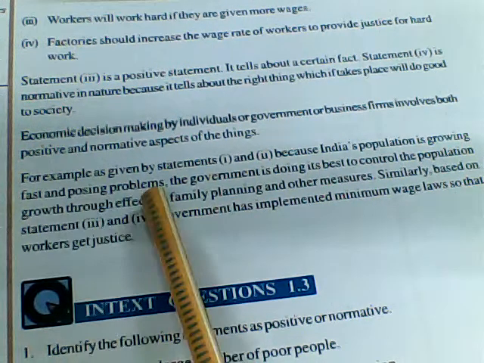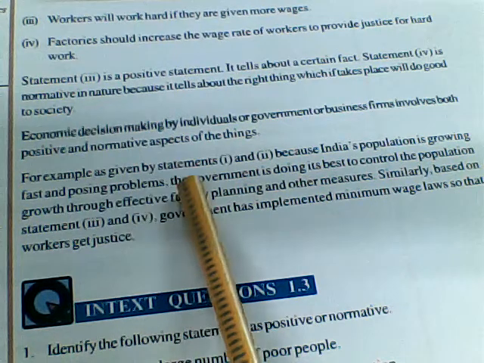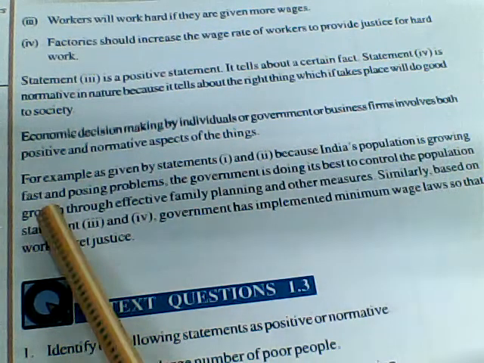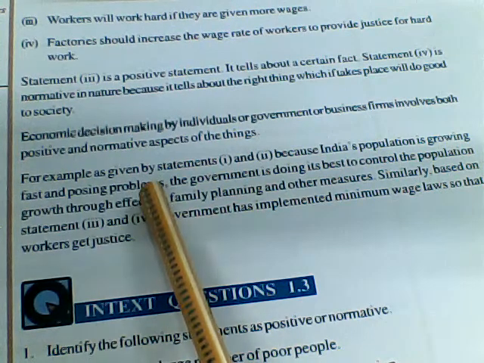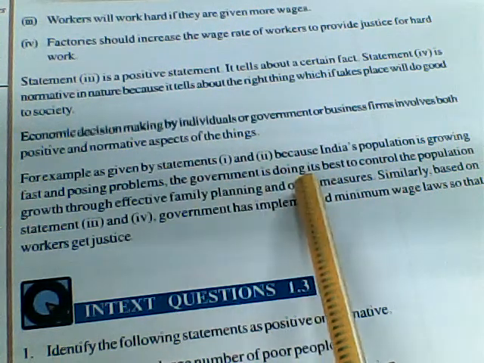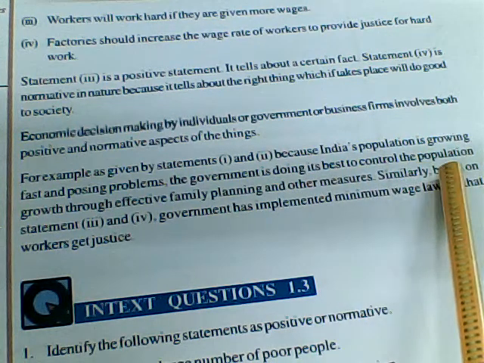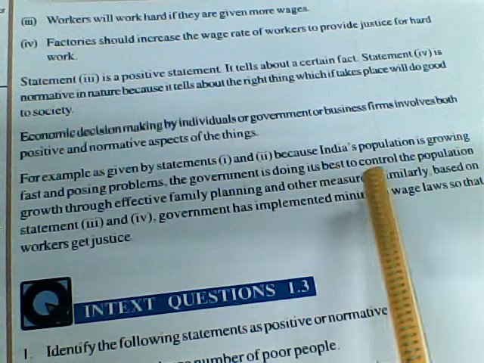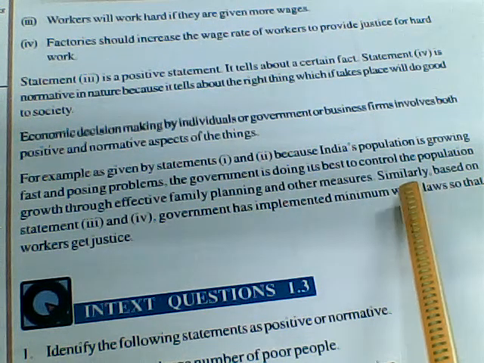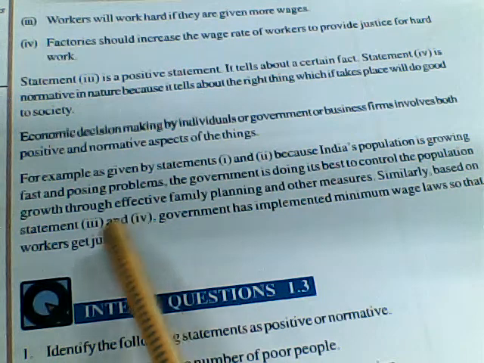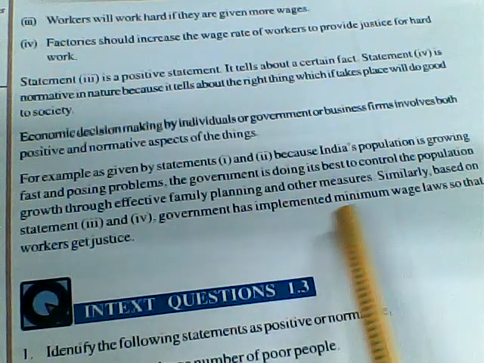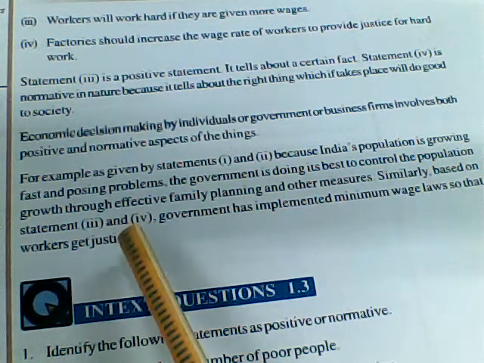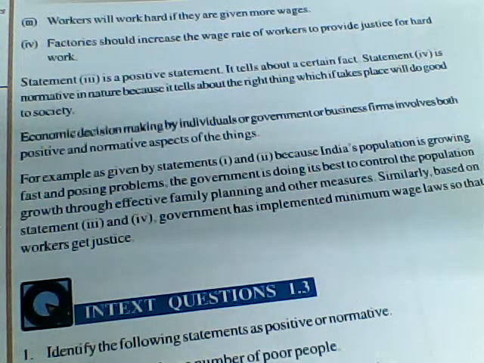For example, as given by statements 1 and 2, because India's population is growing fast and posing problems, the government is doing its best to control the population growth through effective family planning and other measures. Similarly, based on statements 3 and 4, the government has implemented minimum wage laws so that workers get justice.